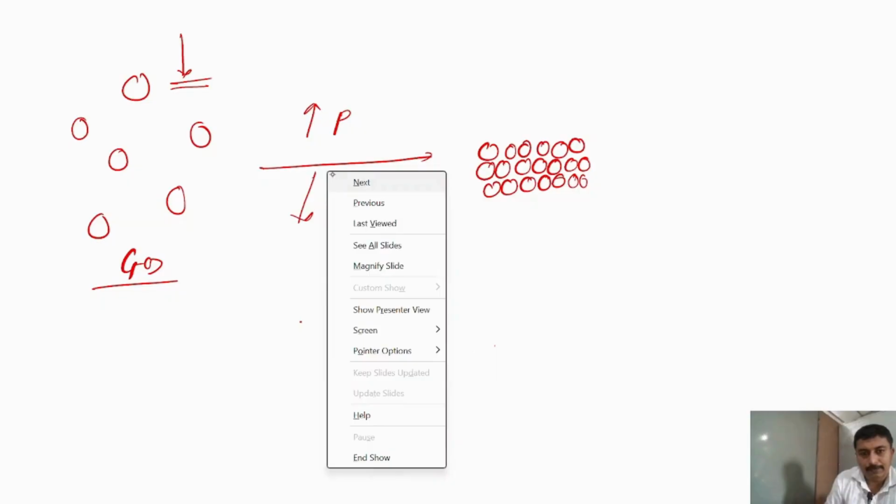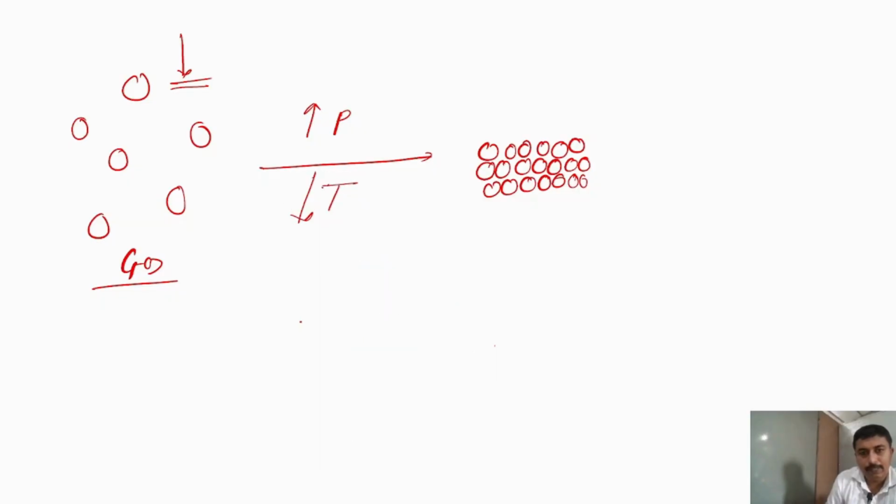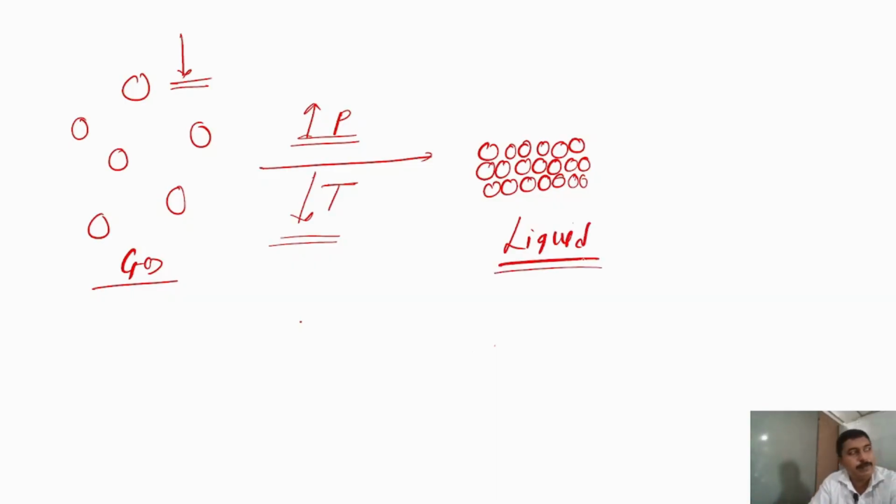If you decrease the temperature, what will happen? If you increase the pressure, the distance between molecules reduces, and if you decrease the temperature, the gas loses its kinetic energy and the gas is converted into liquid. This is how the conversion of gas to liquid takes place. The gas molecules can convert into liquid molecules by two important things.